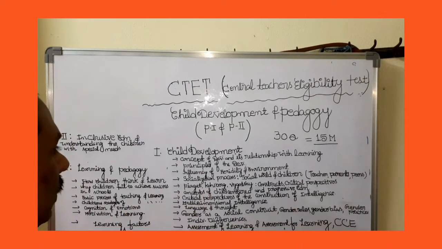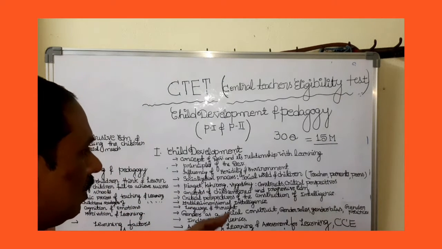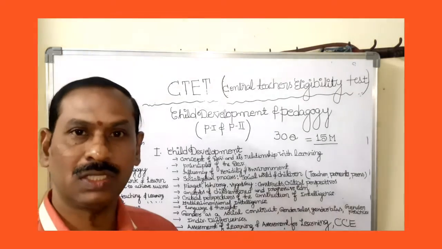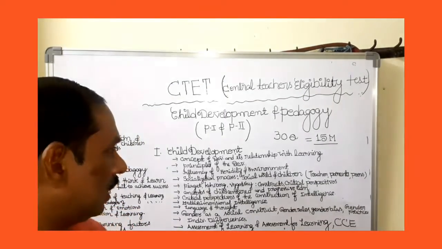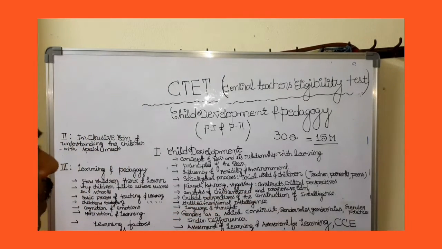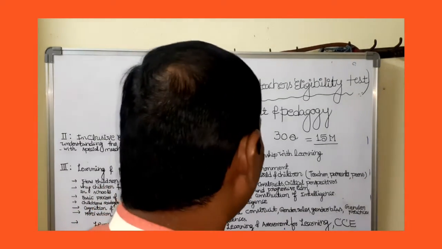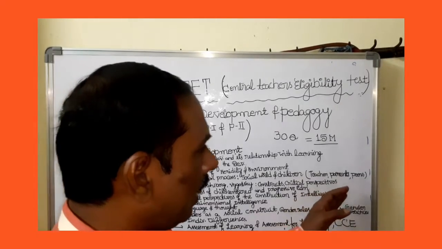Next, we come to the socialization process. What is socialization and what is social development, how does the socialization process occur, and the social world and children with teachers, parents and peers.